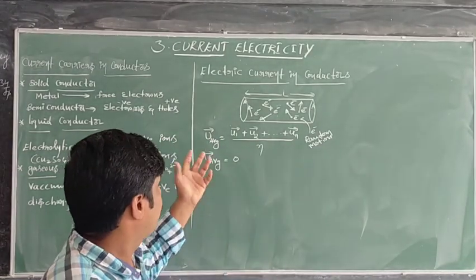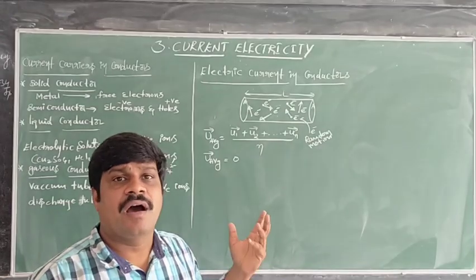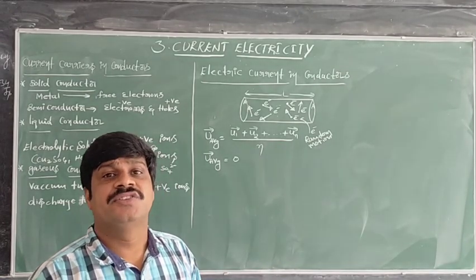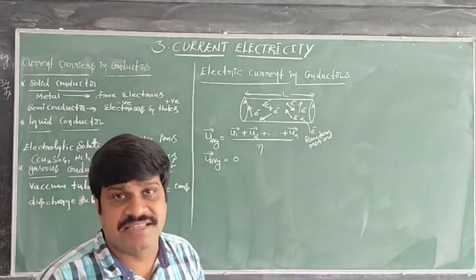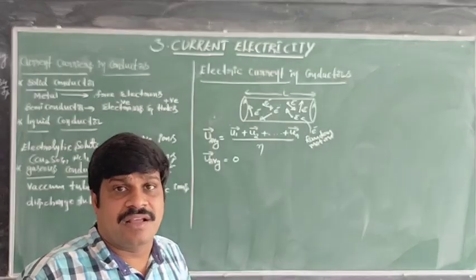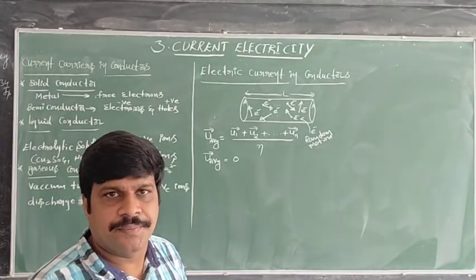That means due to the random motion, the net velocity of electrons inside the conductor is zero.